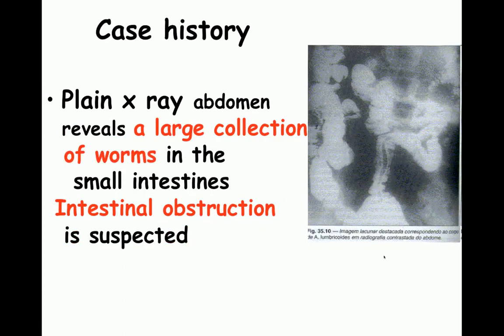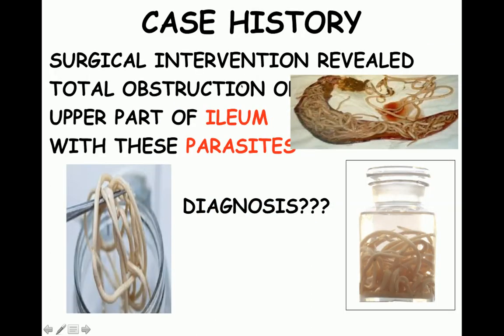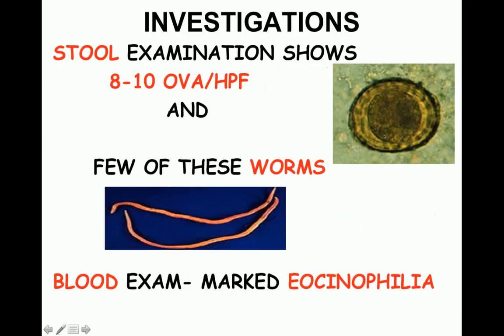Plain X-ray of the abdomen, if you again look at this picture, reveals a large collection of worms in the small intestines, and intestinal obstruction was suspected. Surgical intervention revealed total obstruction of the upper part of the ileum. Please look at this picture and you will see that the intestines are totally blocked by these parasites. What is the most likely diagnosis?